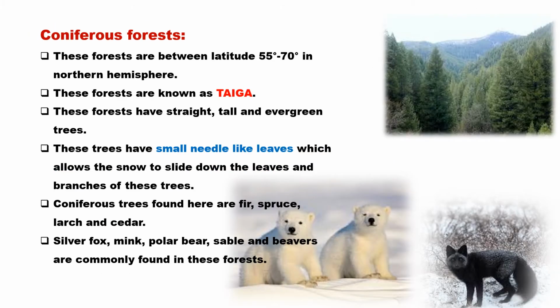And the next kind of forest that we are going to see is the coniferous forest. What is meant by coniferous? Coniferous means a spindle-like shape. The leaves are needle-like. Why are they needle-like? Where are they found? Such forests are found at higher latitudes, between 55 degree to 70 degree in the northern hemisphere. And such forests are known as taiga. These forests have tall, evergreen trees.